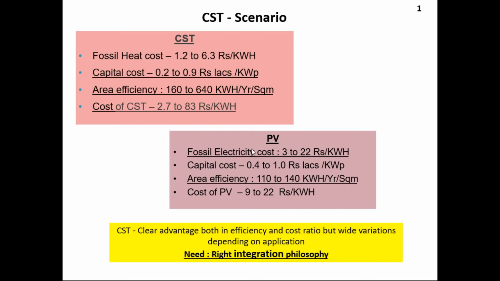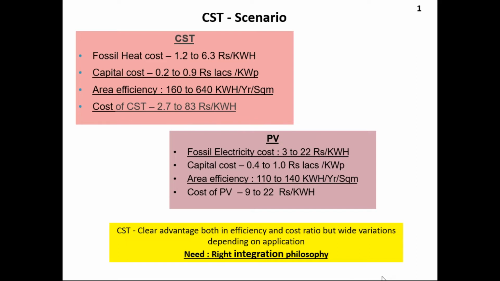For example, the building where you sit has some area. The more energy you get out of that area, the better for us. Then there is the efficiency of CST, that is what is delivered to you, because there are losses, like transmission losses and other losses.